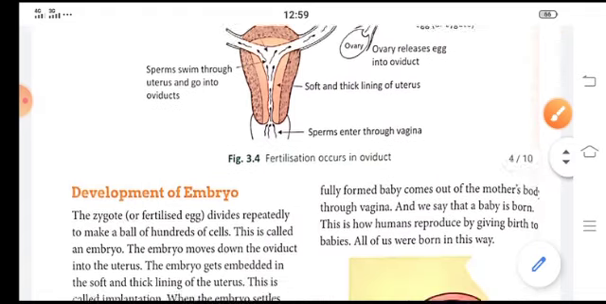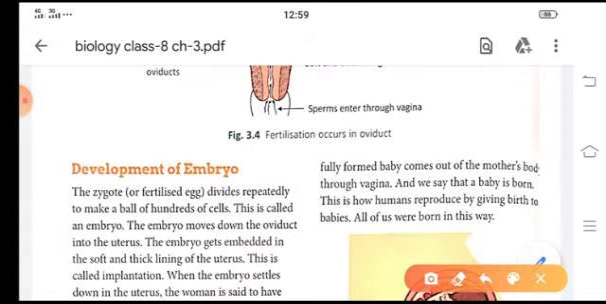After implantation, development of the embryo takes place. We will study the development of the embryo in the next class, children. This is all for today. Thank you and have a nice day.